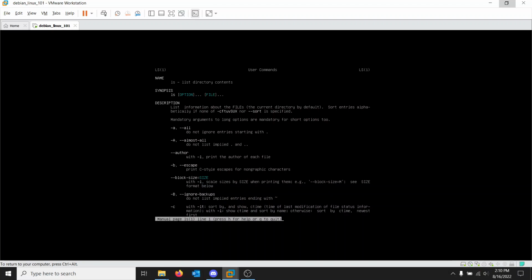Oh, this first one looks kind of cool. ls with the a switch. Just so we understand going forward, anytime I say switch, I mean like that command, dash something. But okay, what is this? Do not ignore entries starting with dot. We have to do the a switch. Okay, let's try ls dash a.